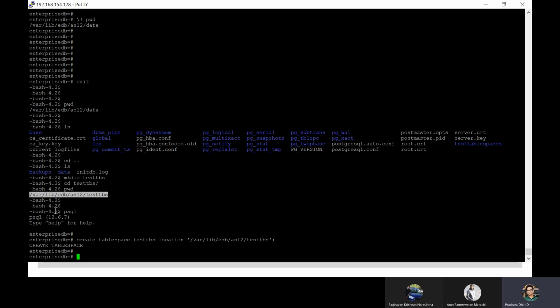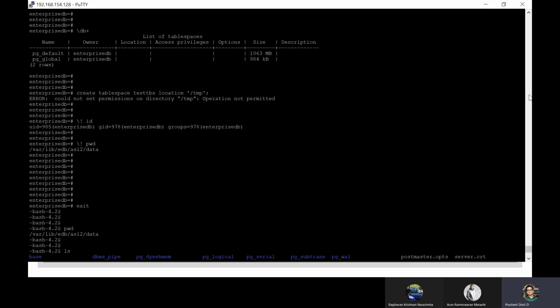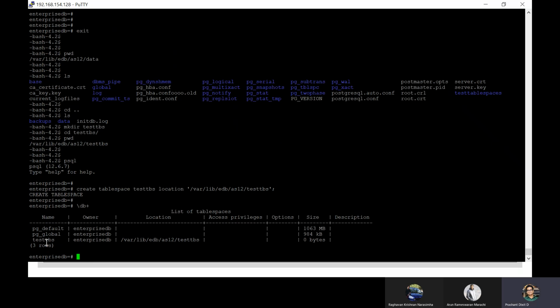Okay, so finally we've got our new table space, right? Let's go and check the table space. Yes, we have got a new table space, and this is the exact location. Why are we not getting location details for the default table spaces? Because they're always there in the data directory, in fact in the base directory under the respective database folders and then tables. So it's not required, and that's why we are not getting location specific information. But when we create any custom table space, we can always get it. The current size is 0.